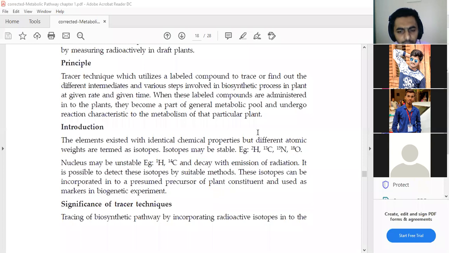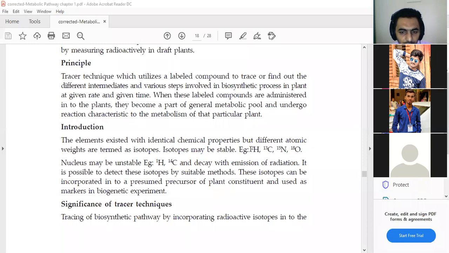In the introduction related to these compounds, various elements can be used for the identification of their chemical properties, namely hydrogen, carbon, nitrogen, and oxygen. These are the precursors used for marker biogenetic experiments.